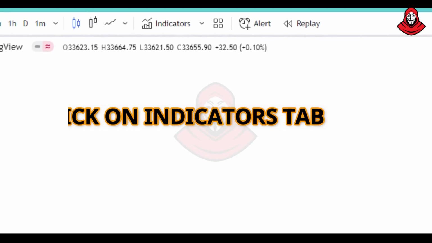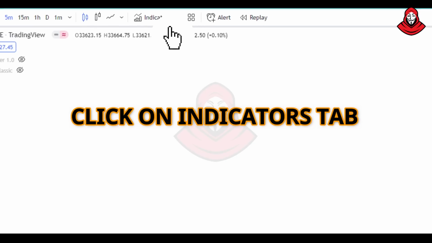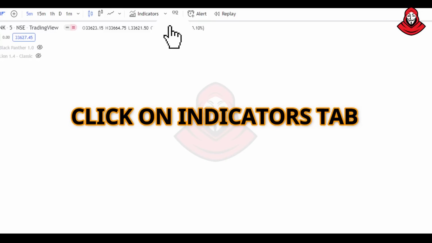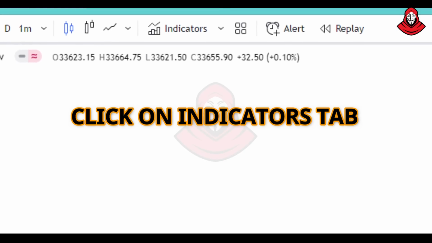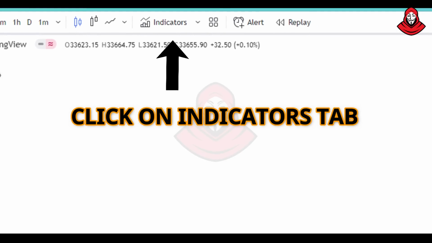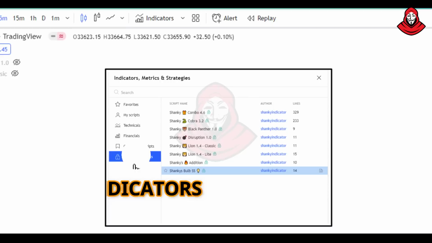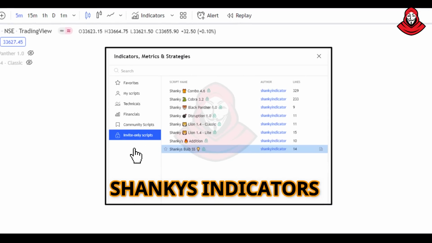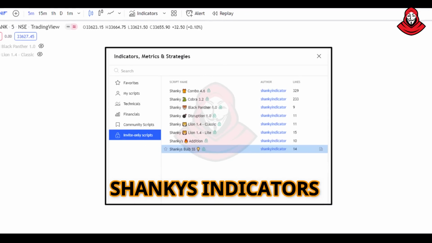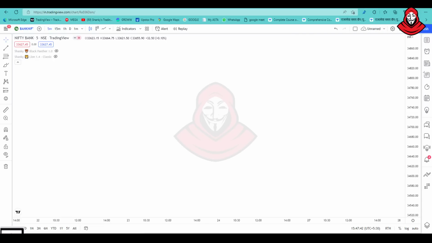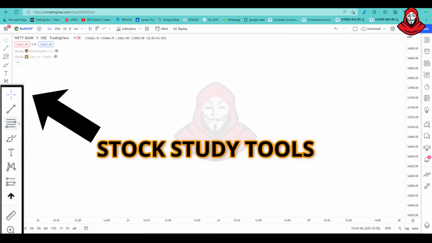Now comes the indicator tab. A lot of people have a problem whenever I upload any indicator: how to see invite-only scripts. So here, click on the indicator tab. Once you click it, a pop-up will come. Over there you can see at the bottom, invite-only scripts. Once you click that, you can get Shanky's indicator over there.